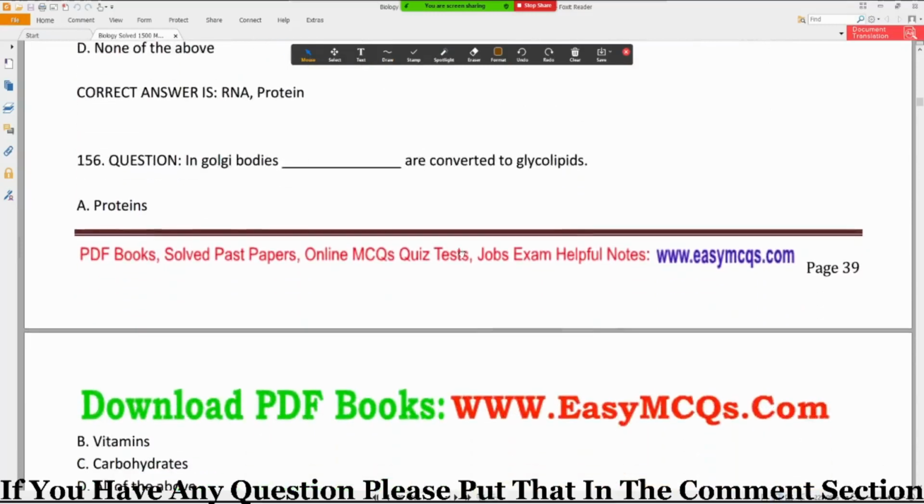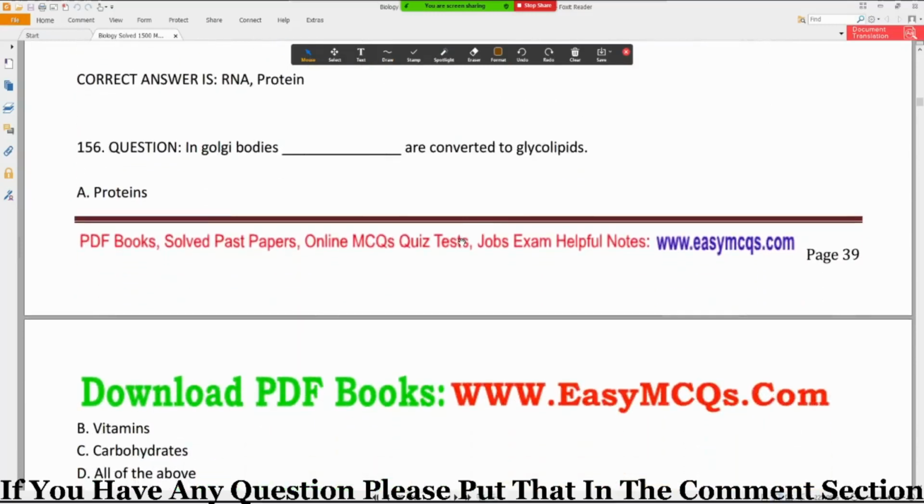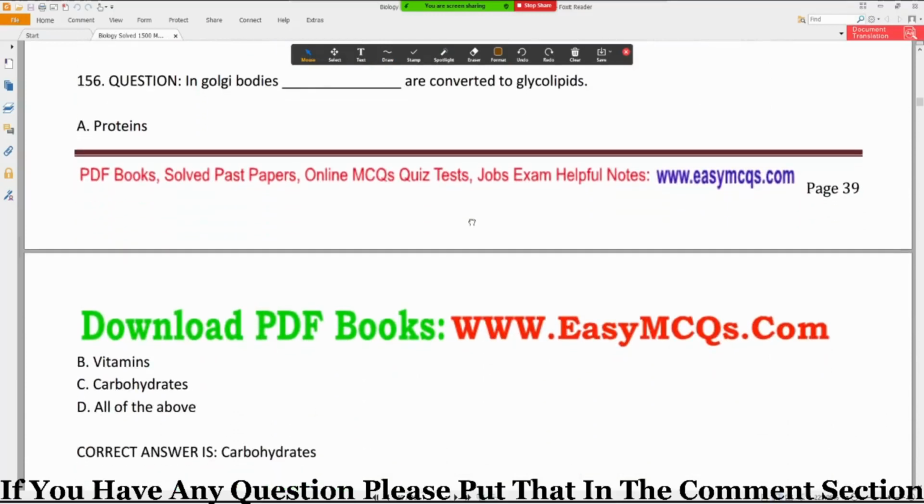Question number 156. In Golgi bodies, dash are converted into glycolipids. Option A, protein. Option B, vitamins. Option C, carbohydrate. And option D, all of the above. Okay, glycolipid. What is glycolipid? Glycolipid is composed of galactose sugar and glycerol lipid molecule.